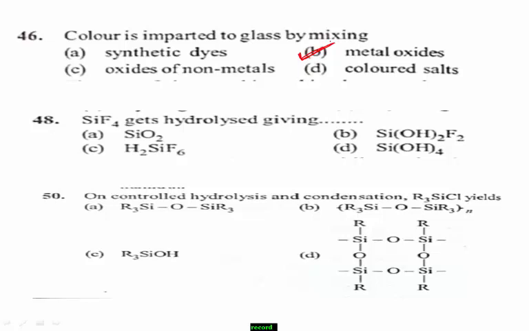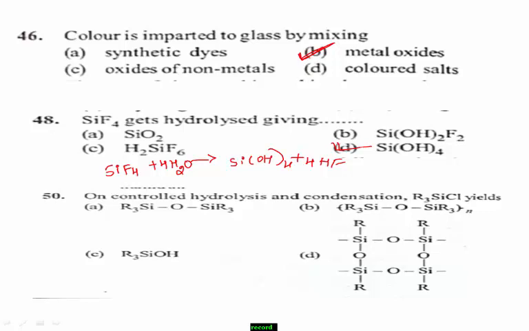So I write the reaction here. SiF4, when it reacts with H2O, forms Si(OH)4, the hydroxide form, along with hydrogen fluoride. Therefore, option D is the right answer. SiF4, when it hydrolyzes, forms its hydroxide.